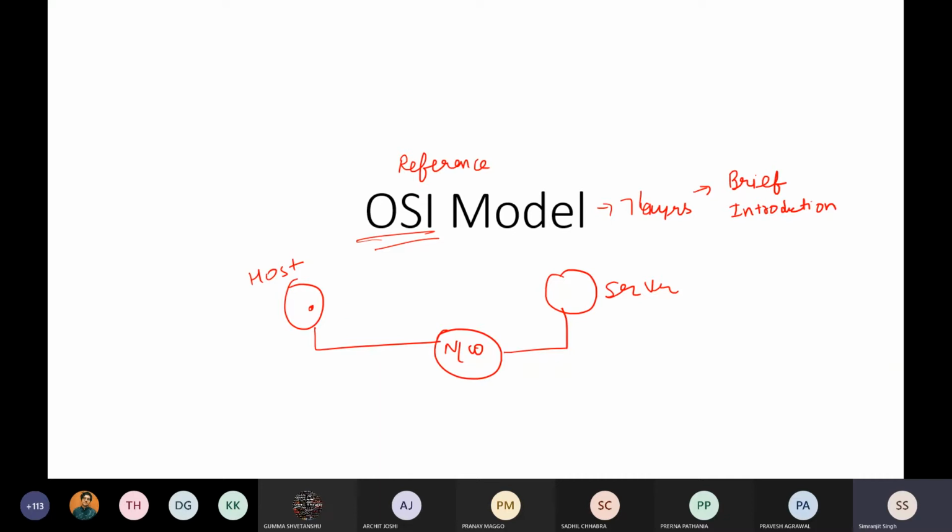But if you see, most of the time when you access a Google page, it almost loads instantaneously. It seems like the client and server, or host and server, are present in the same network. It looks like that, but it is not like that. Okay, so I have to design a network architecture in such a way that the user thinks that the client and server are present in the same host or same network or same area.